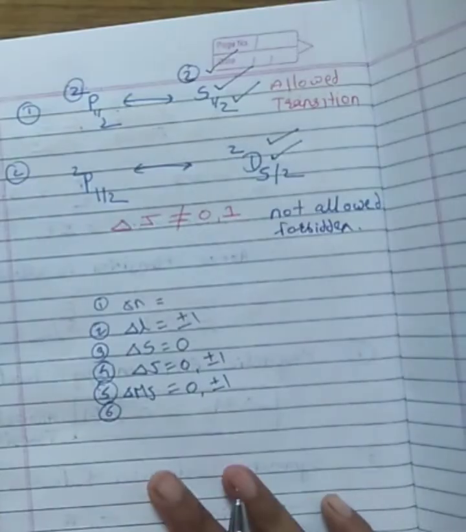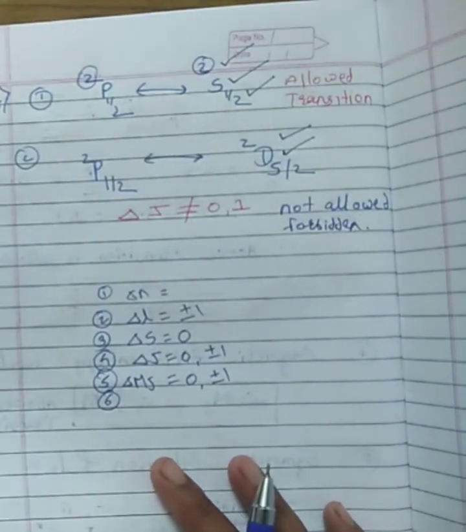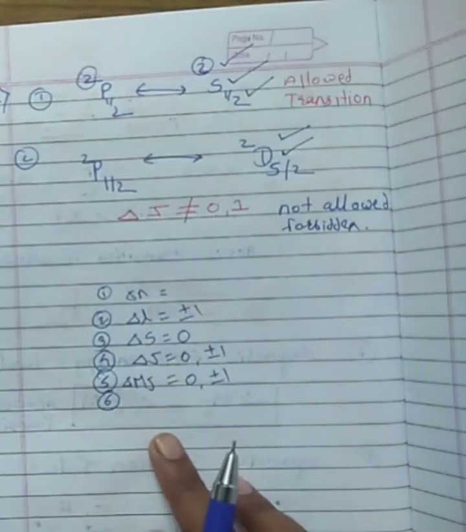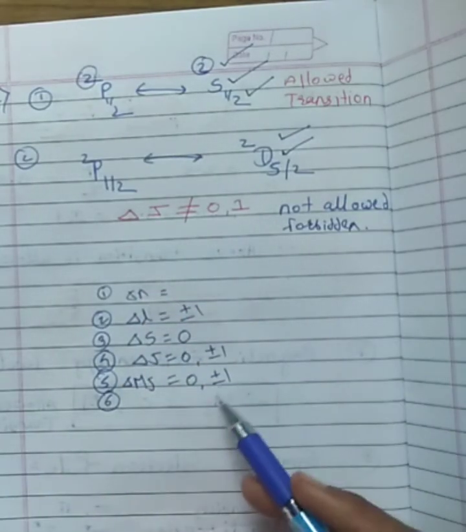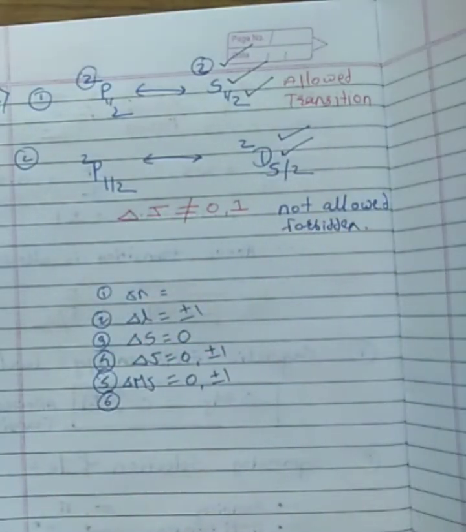So students, I hope you are all clear on the concept of electronic transitions with regard to the different types of rules. You have to only go through these rules and then find out which transition is allowed and which is not. If you have any problem regarding this topic, give me a comment.